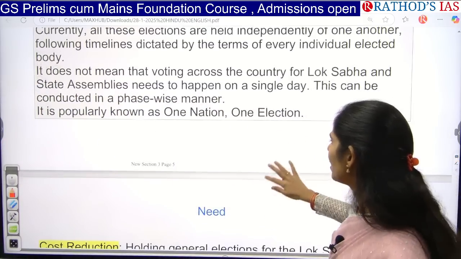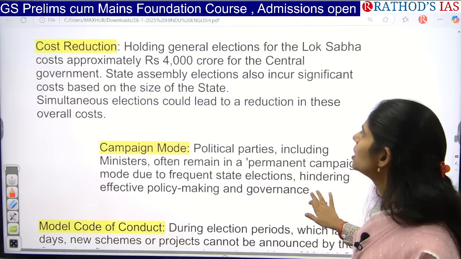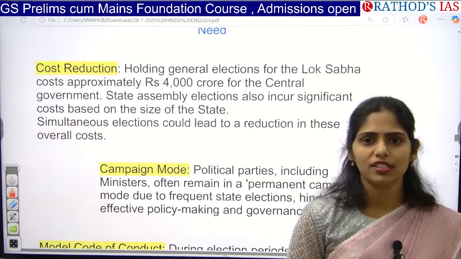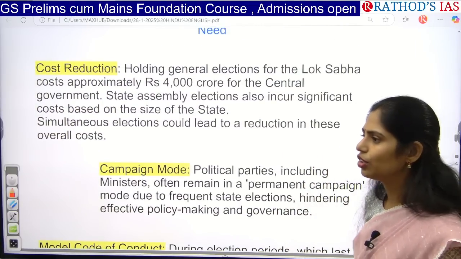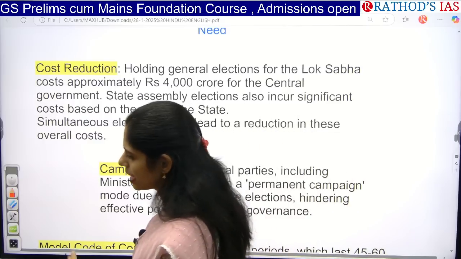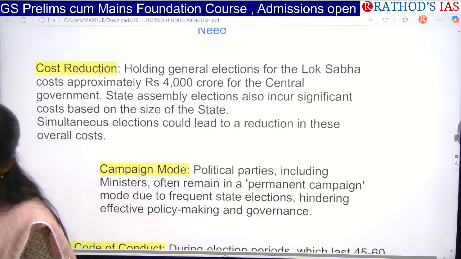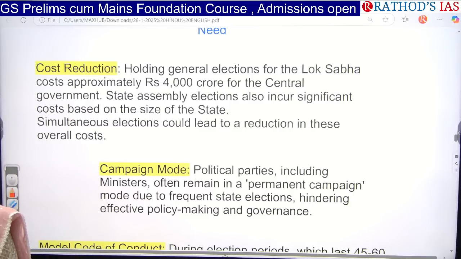Okay, now let us see why we need these simultaneous elections. The first one here is that we can reduce the cost. If you want to conduct elections twice, for example, for Lok Sabha ones and Legislative Assembly ones, obviously it will increase the cost or increase the burden on the people.